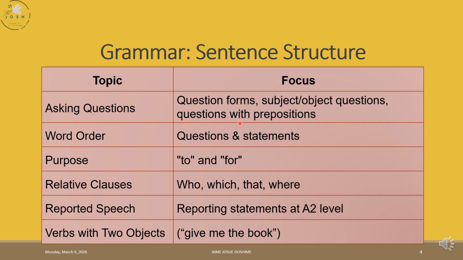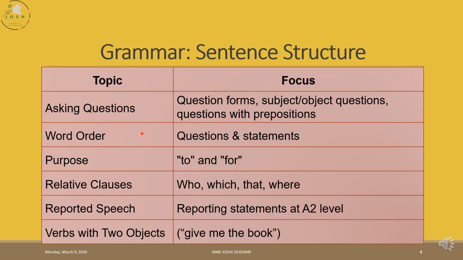And we also learned what we call the prepositional question. Prepositional questions start or end with a preposition, but at this level we are learning the ones that end with a preposition. What are you thinking about? Who are you looking at? What are you talking about? What do you want? No. Who did you meet? Where are you from? Who did you meet was a subject. And where are you from? When we end with a preposition, that's a prepositional question.